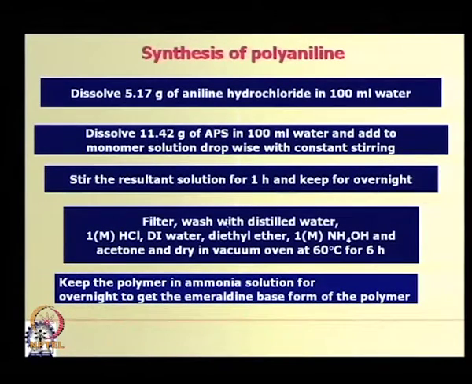So, these are the sequences of purification steps. First with distilled water to remove the soluble unreacted components, then acid, then DI water, then diethyl ether, then 1 molar ammonia solution, then acetone, and then it needs to be dried in a vacuum oven at around 60 degrees Celsius for 6 hours or more.